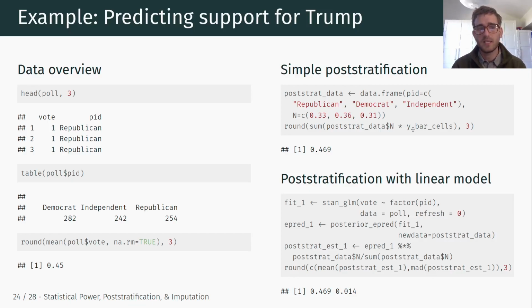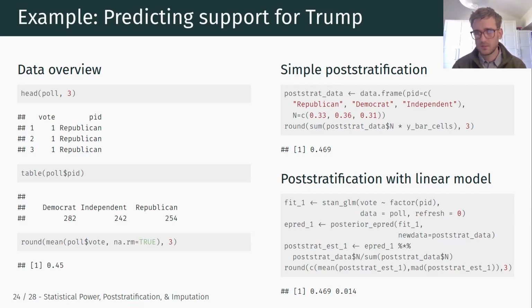So we take our average vote choice for each of those groups and multiply that by the percentage of Democrats, Republicans, and independents in order to get an adjusted prediction for the vote choice. And we see here that after adjusting for the distribution of party identification, we get a larger percentage of Republican votes.